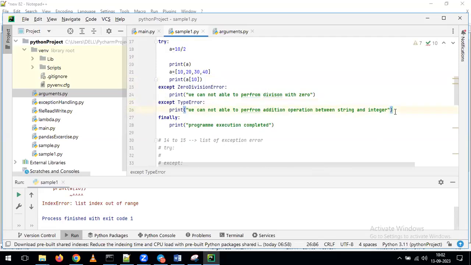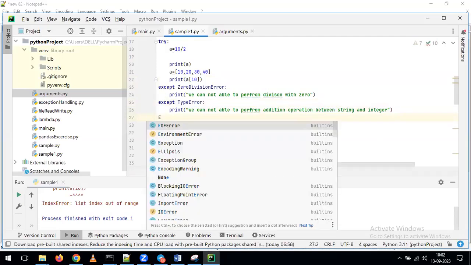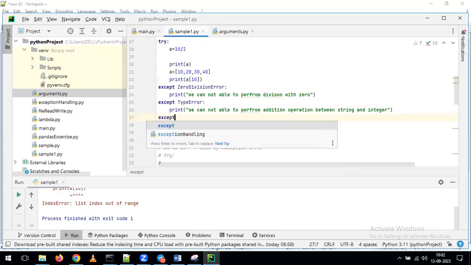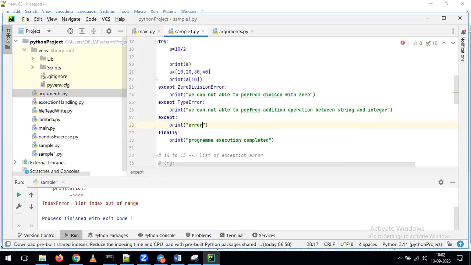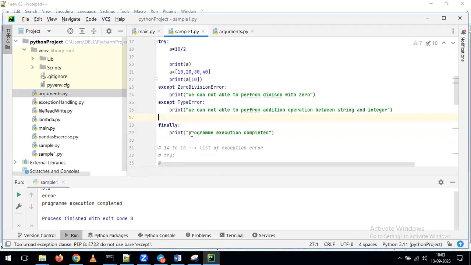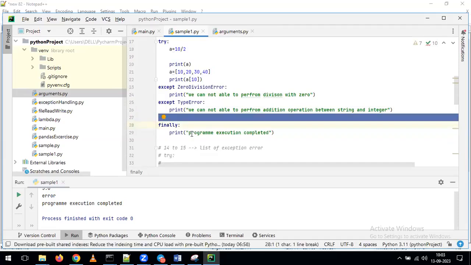Now, in the same program, I will just give the except, and here I will give print of error. If I give only except, what will happen? It can handle any kind of error. Now we'll see if I run this one. We simply get the error message as output. So if you give the type of the error, then only it can handle that error. Otherwise, as we discussed earlier, it gives that error on top of your output screen. Is it clear?